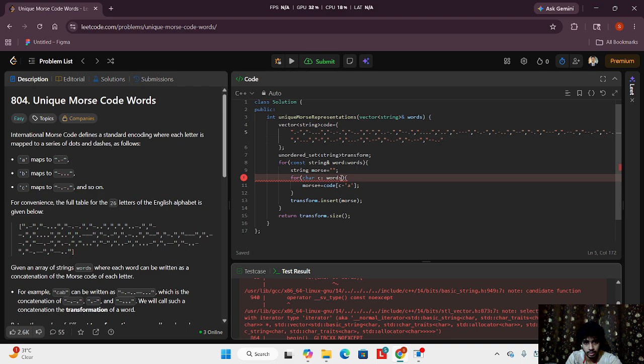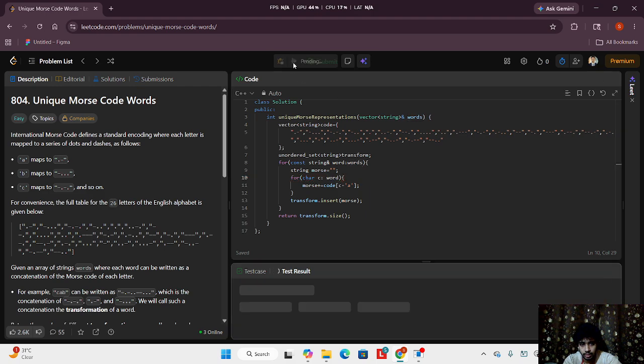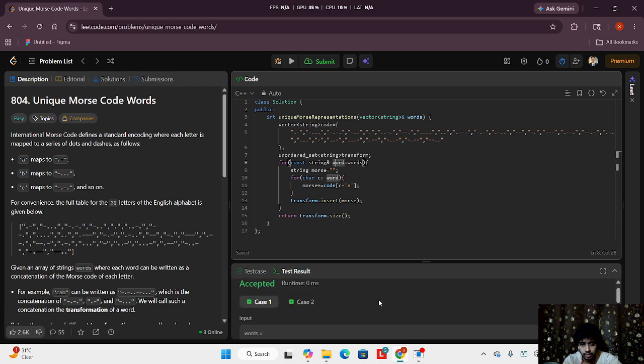So there, after taking the words, I'm taking characters from this word, right? Not from the words. So all the test cases are passed.